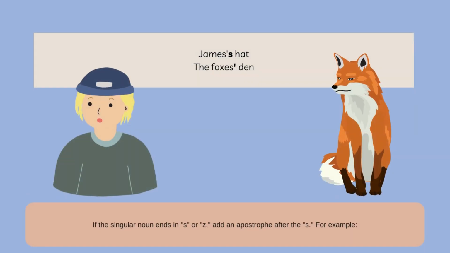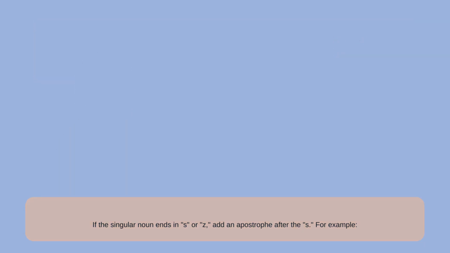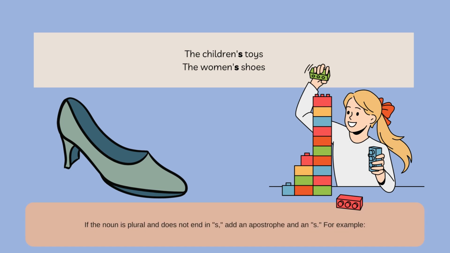If the singular noun ends in s or z, add an apostrophe after the s. For example, James's hat, the fox's den. If the noun is plural and does not end in s, add an apostrophe and an s. For example, the children's toys, the women's shoes.